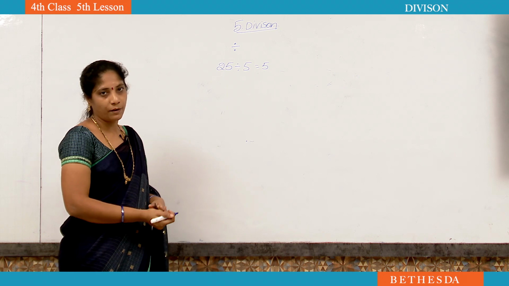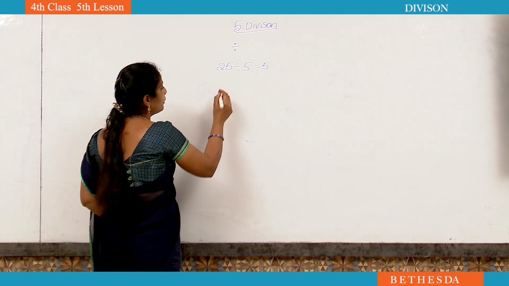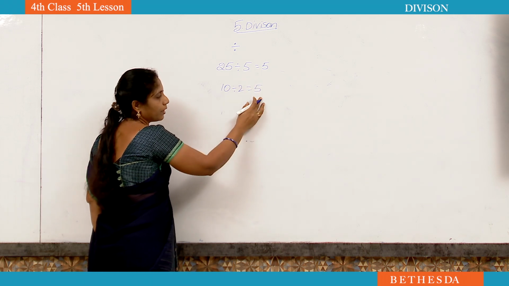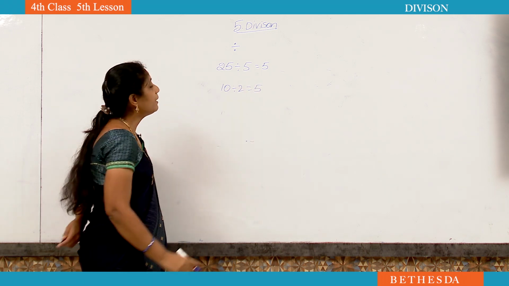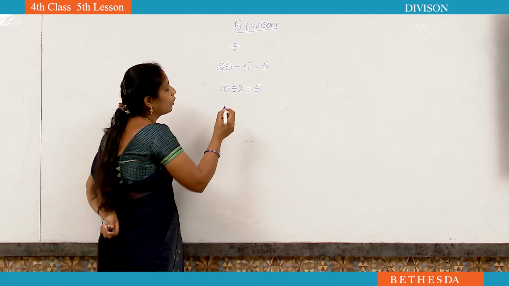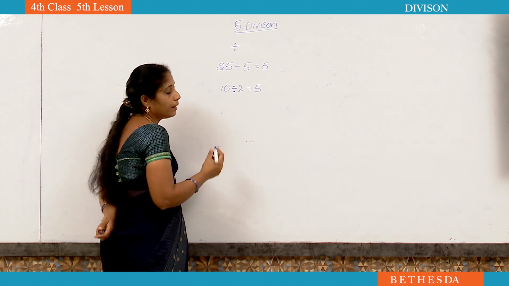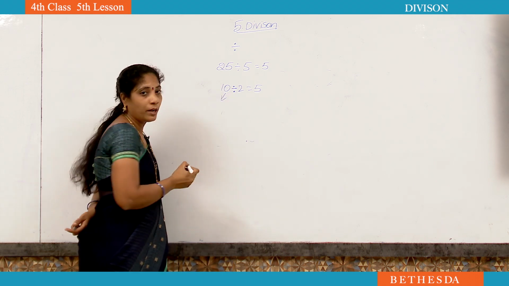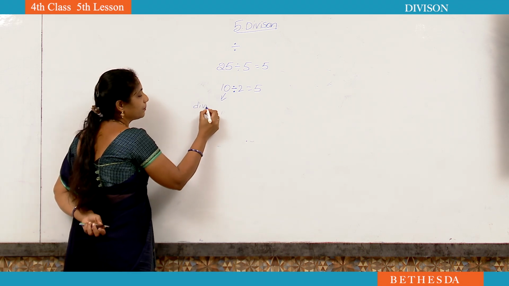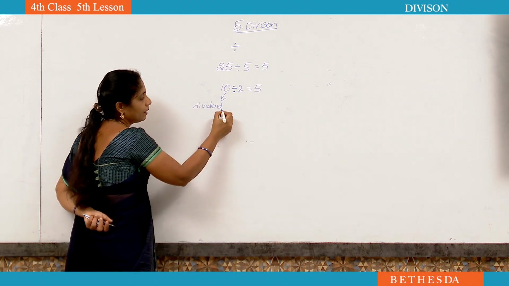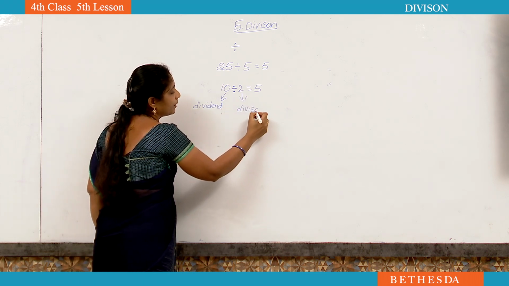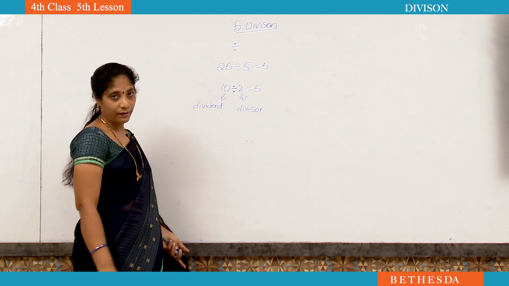This is called a division fact. And before also we did 10 divided by 2 is equal to 5. This is also called a division fact. In a division fact, the symbol is called divided by. The number before it is a quantity called the dividend. The number after divided by is called the divisor.